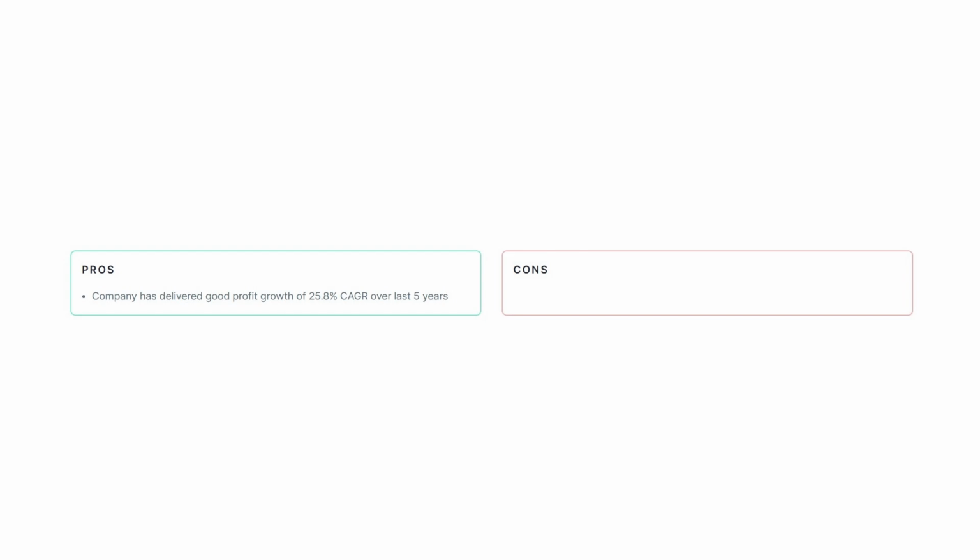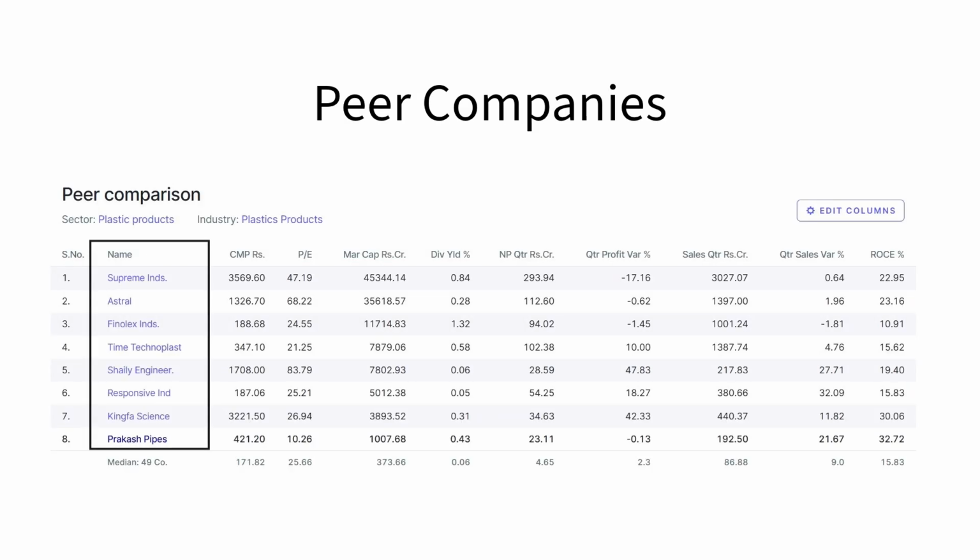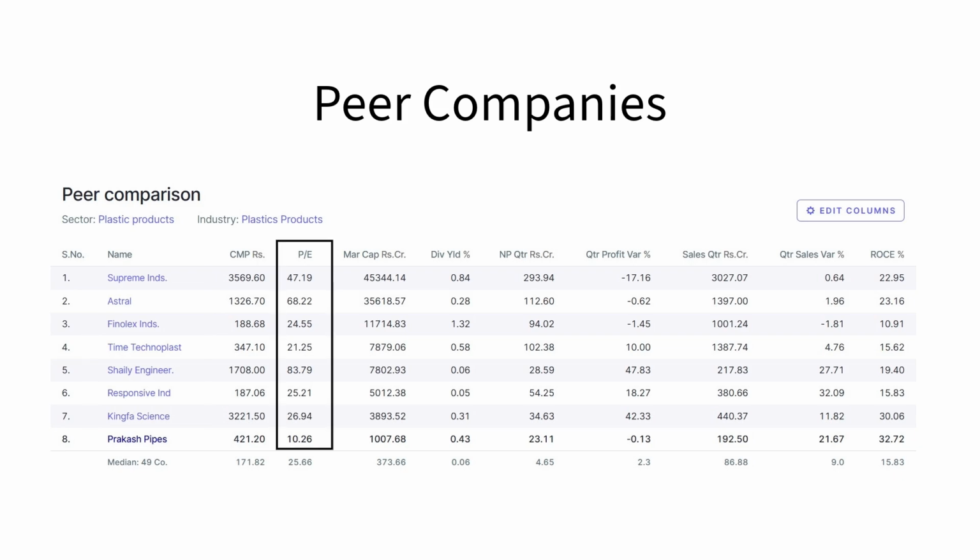This site also shows some pros and cons about the stock that you can see, but they are not that up to the mark. Next are the peers. This shows us how other companies are doing within the same niche, like Supreme, Astral, Phenolics. You can compare the PE of the chosen one with the other companies. This also gives you a shot to look at other companies which might be better performing. The median PE is 25 and Prakash Pipes has a PE of 10, which is quite good.